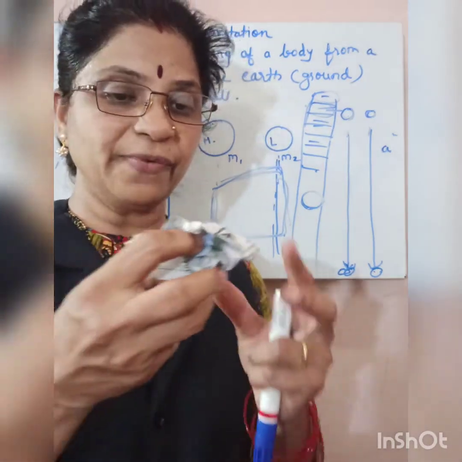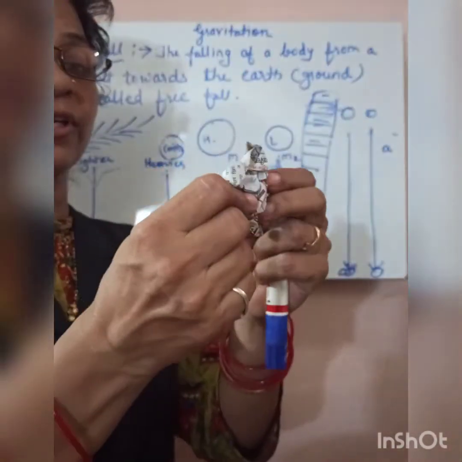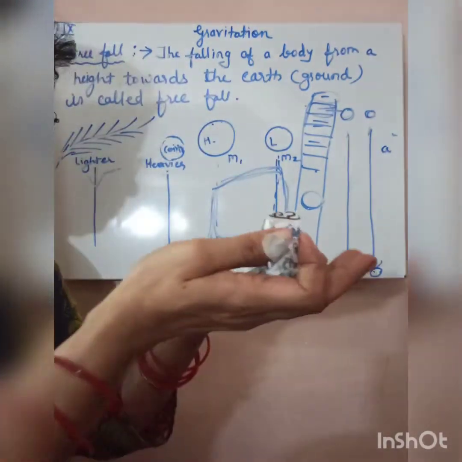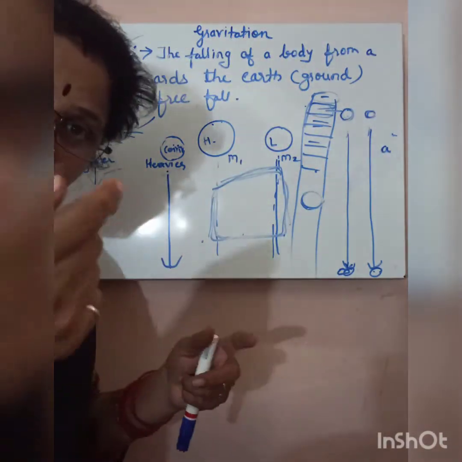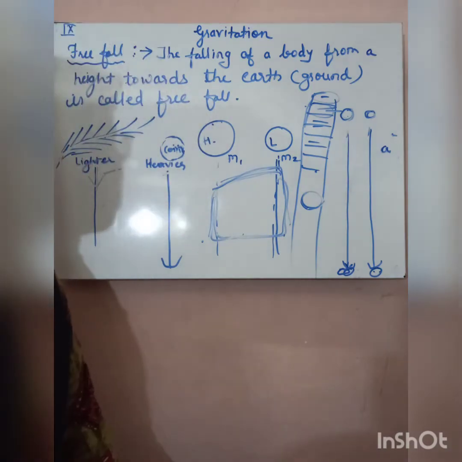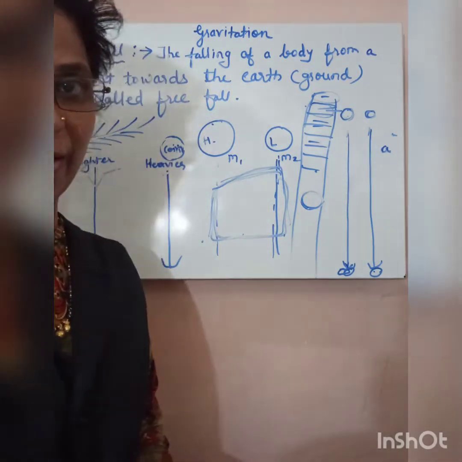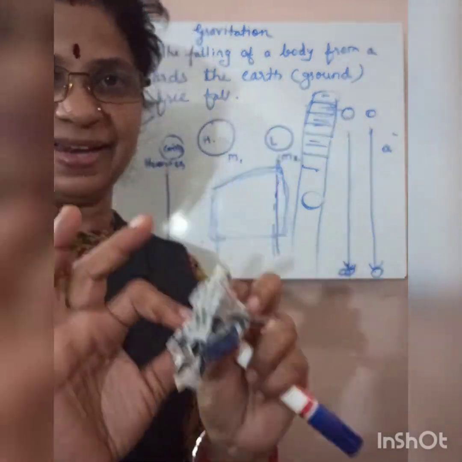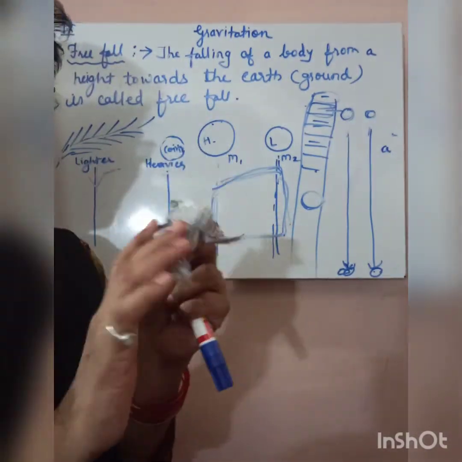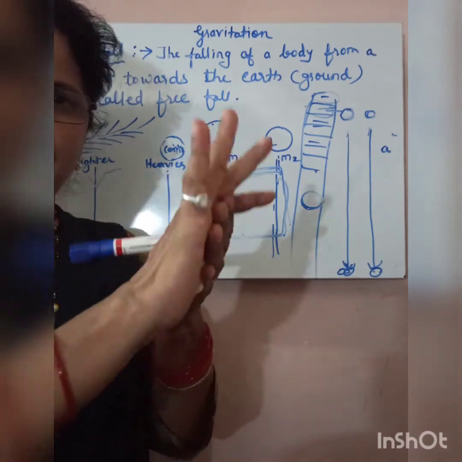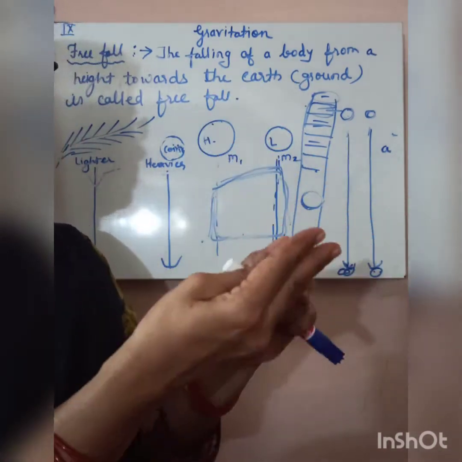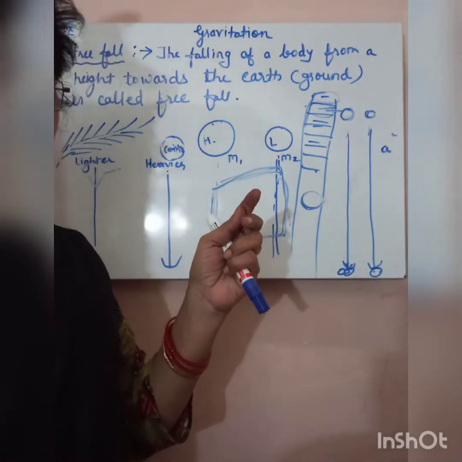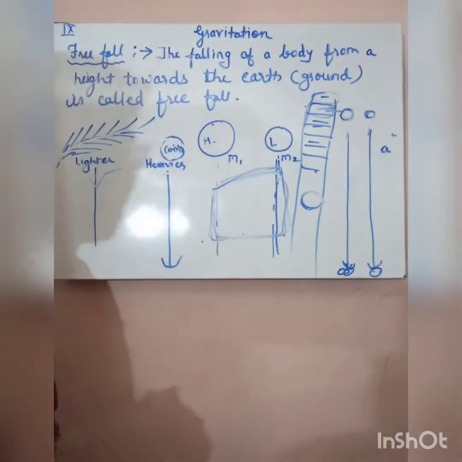Children, if I take crushed paper, this paper I have crushed in this way, and if I drop it now, see, already we have dropped one paper. Now if I drop this, it will take a little less time to reach the ground as compared to the paper. Why? Because the surface area of this paper is less as compared to that paper. And again I make a small ball. See here, again the surface area is reduced. Again it will take less time, meaning it will move faster to the ground.